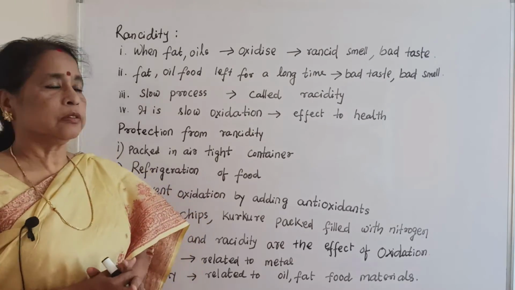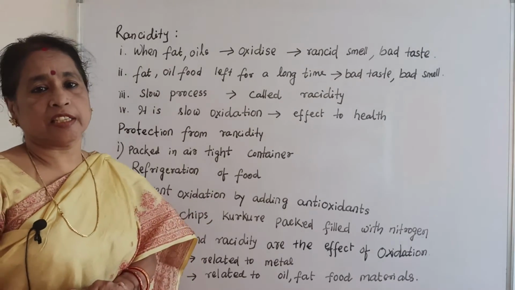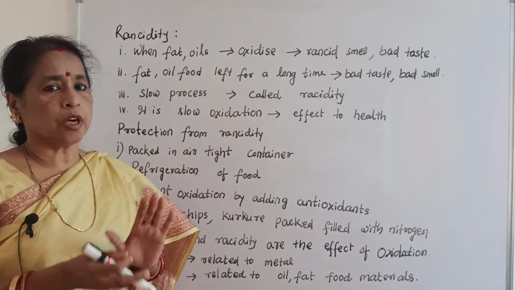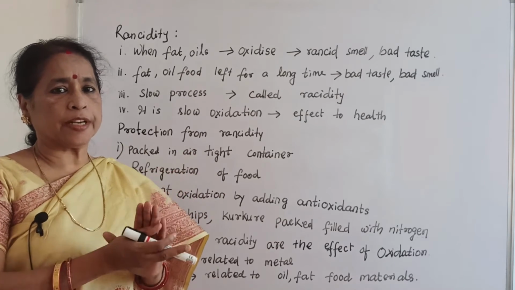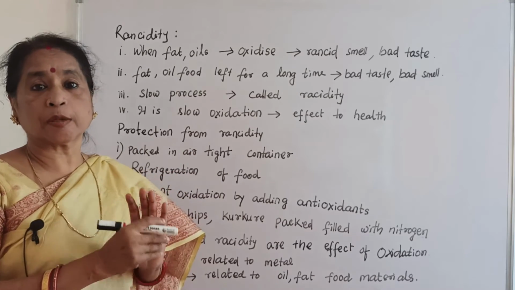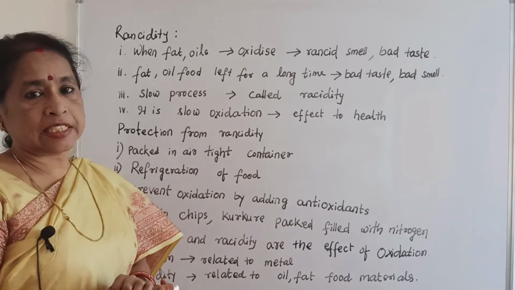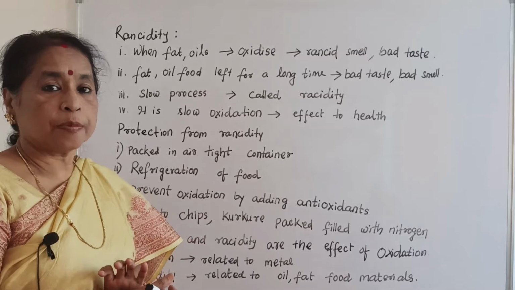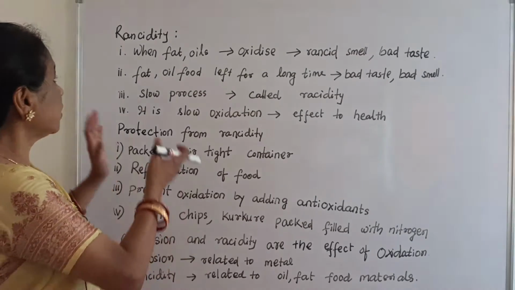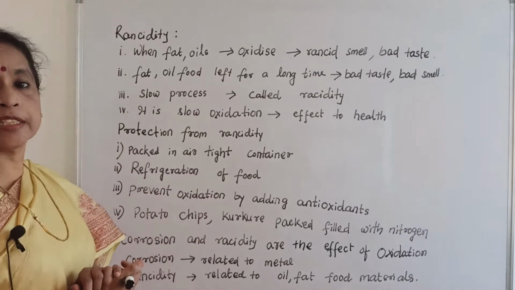After corrosion, now see what is rancidity. You know what is corrosion? Corrosion means oxidation of metal takes place by the atmospheric air, carbon dioxide, different types of acids. That is corrosion of the metal. Now rancidity, what is meant by rancidity?